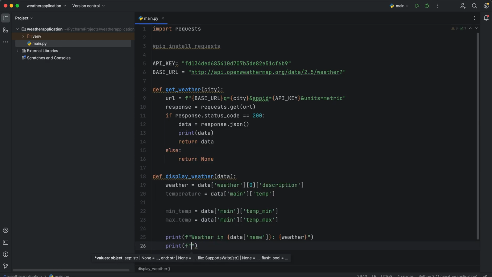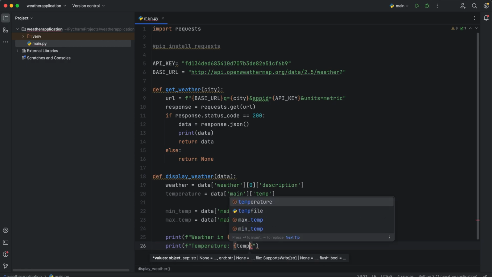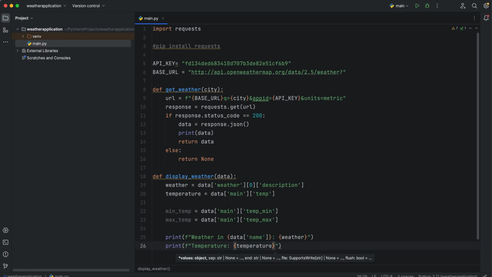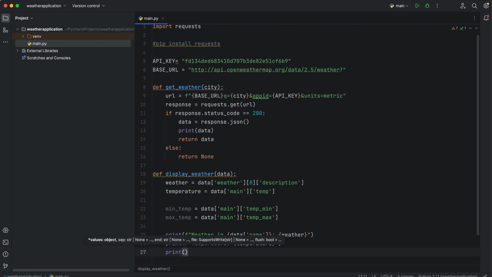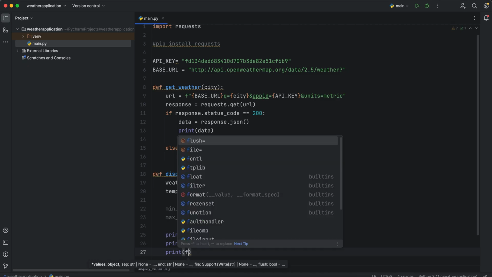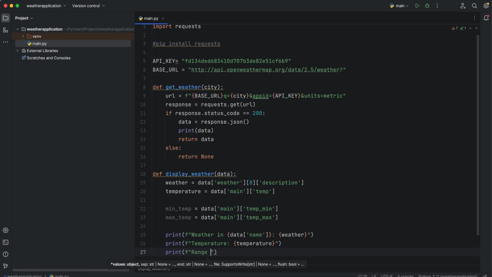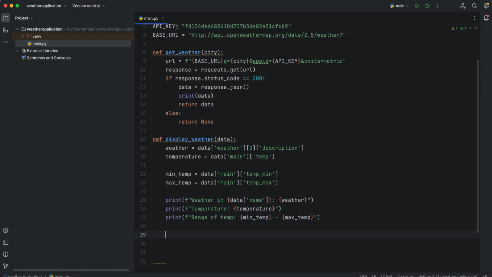For example, f temperature, and then we provide that temperature. And that's all. Also, we've got min and max. We can provide a range of temperature, and here we'll provide the minimum temperature and the max temperature. Okay, so we provided both of them.